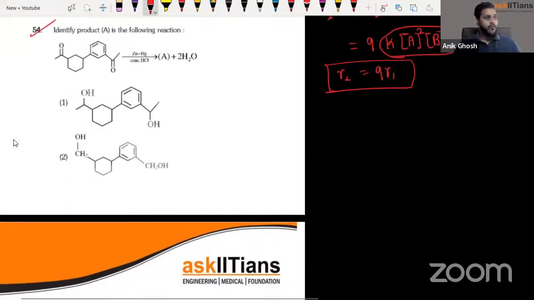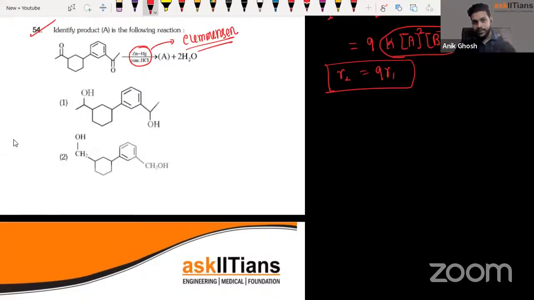Question number 54. Over there, guys, you can clearly see that the question is being asked in terms of zinc amalgam HCl, which is also known as Clemmensen reduction. So you know that in all the other reductions, what happens is a ketone becomes an alcohol, or a carboxylic acid becomes an alcohol.